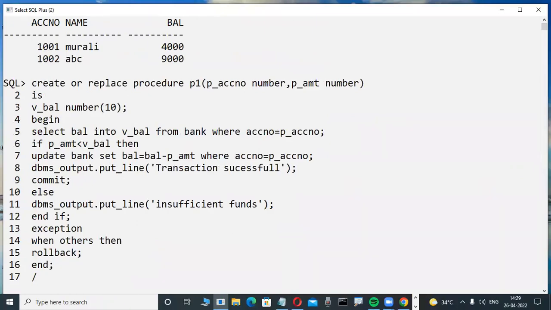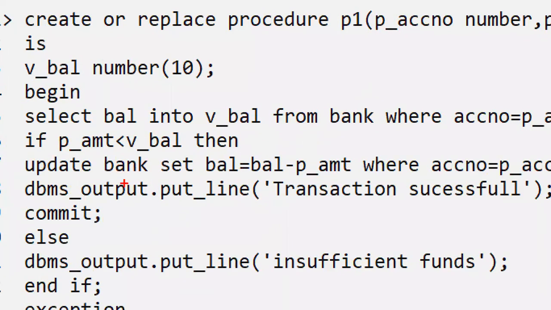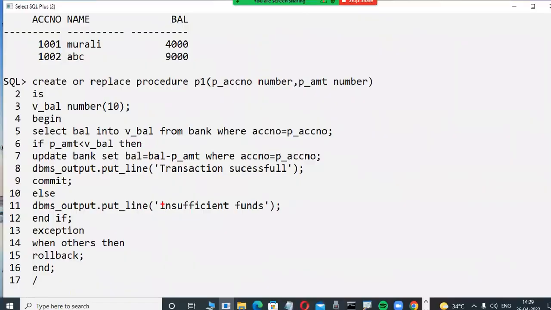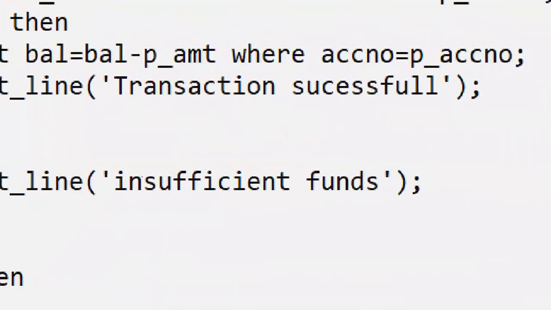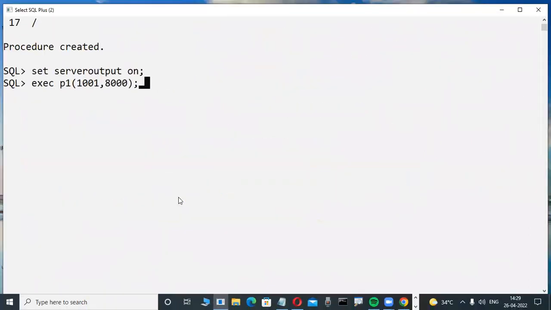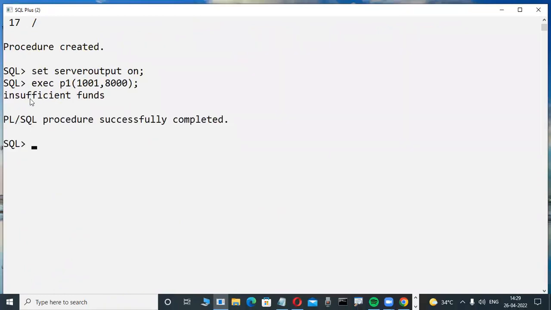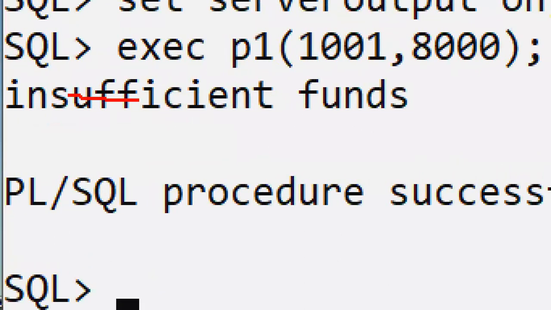Here the user-entered amount is more than the available balance. That's why this code is executed. Insufficient funds is a message, it will display. Now I try to execute this one. Yes, the insufficient funds message is displayed. How is it possible? We write the coding, and based on that it is possible.